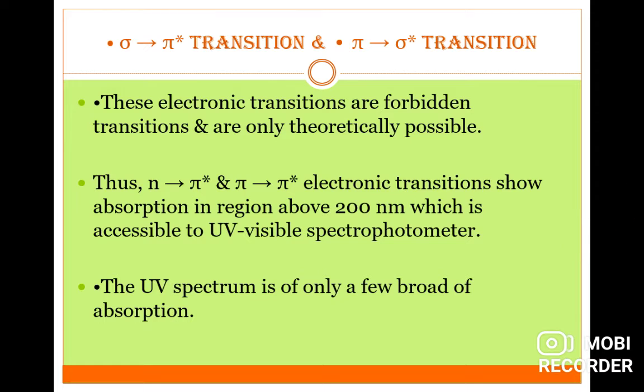Next, sigma to pi star transition and also pi to sigma star transition. These electronic transitions are known as forbidden transitions and are only theoretically possible. Thus, n to pi star and pi to pi star electronic transitions show absorption in the range above 200 nanometer, which is accessible to a UV spectrophotometer. The UV spectrum consists of only a few broad absorption bands.